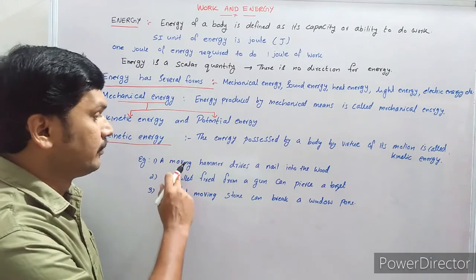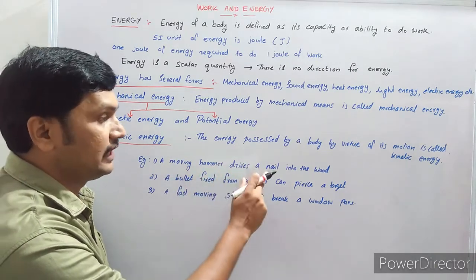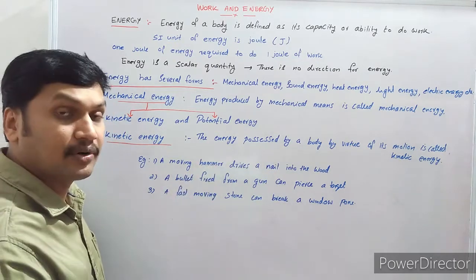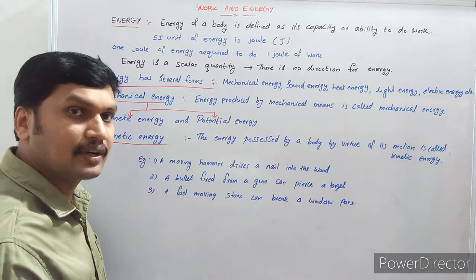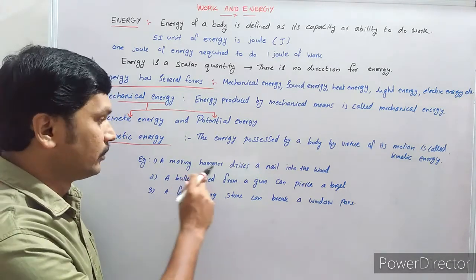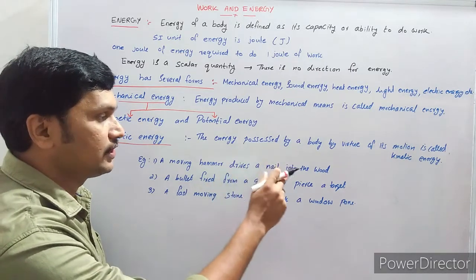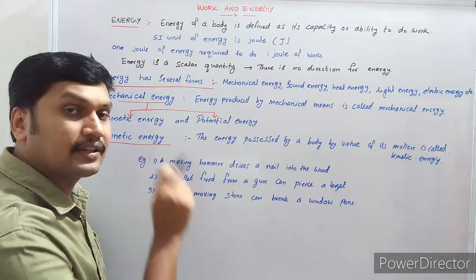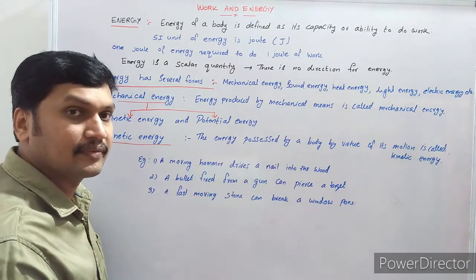For example, a moving hammer drives a nail into the wood. The hammer in motion is doing work. Since it is doing work, we can say it possesses some energy.